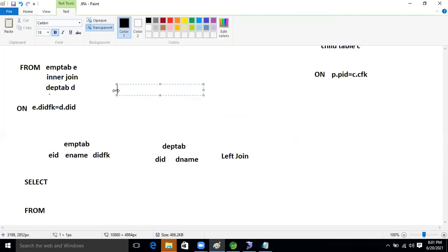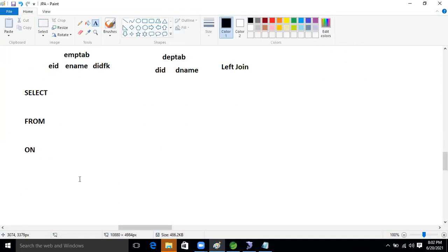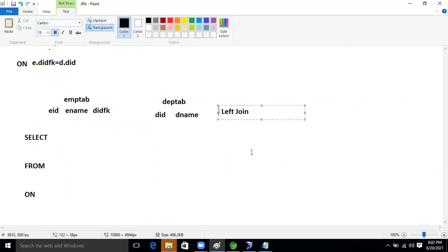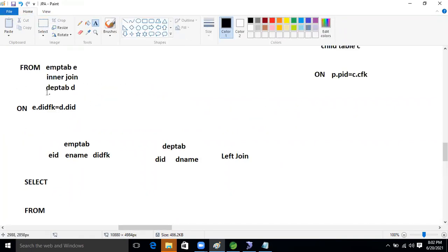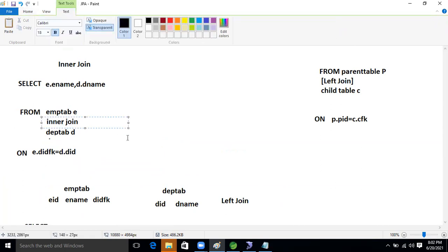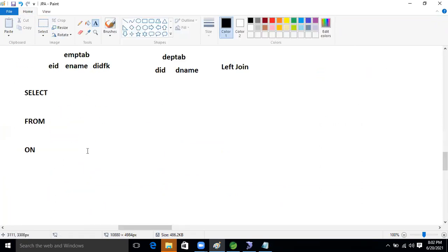Based on the last explanation, can you people tell me what will be the query? I want to select E name in the parent table as well as D name also. But the join concept we are applying on this syntax is left only; everything else will be the same, guys. I'm just giving the hint. What will be changed now? Inner join is there in this syntax; from there only, it will become left join.